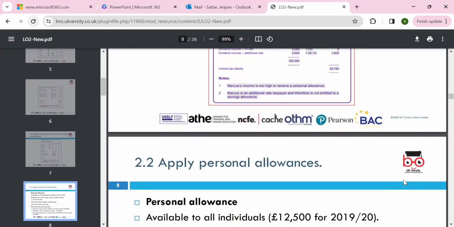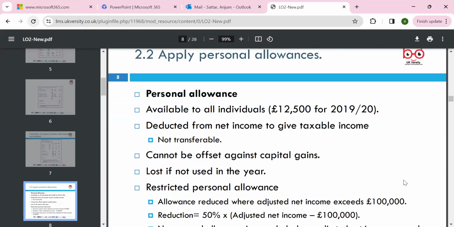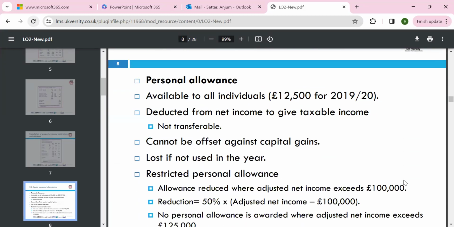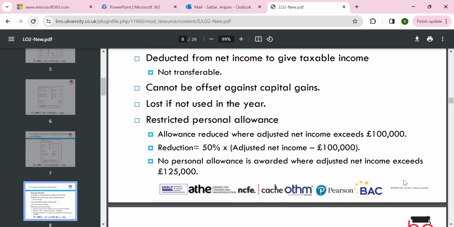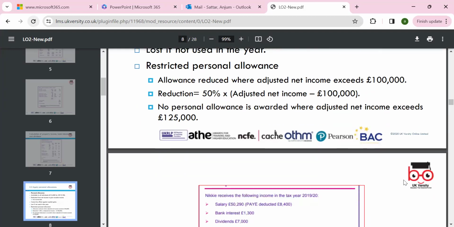Okay, then we have 2.2, personal allowance. The personal allowance for the year was 12,500, deducted from the net income, and cannot be offset against capital gains and losses if used in this year. The restricted personal allowance will be used where adjusted net income exceeds 100,000, with a 50% reduction of adjusted net income. Yes, so we can use the formula. No personal allowance is awarded if the adjusted net income exceeds 125,000, like I mentioned, according to the tax rule.